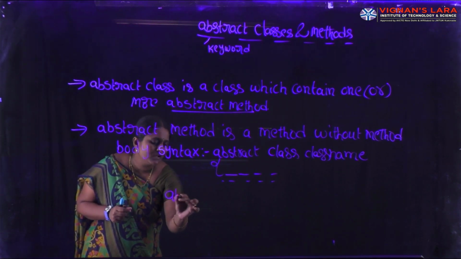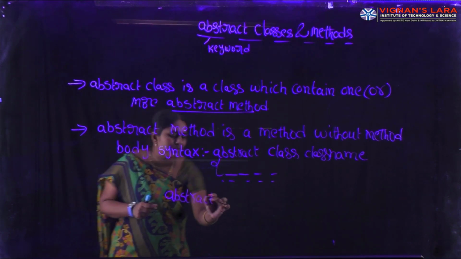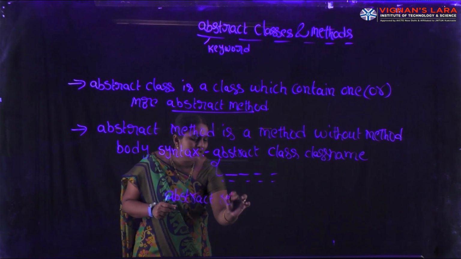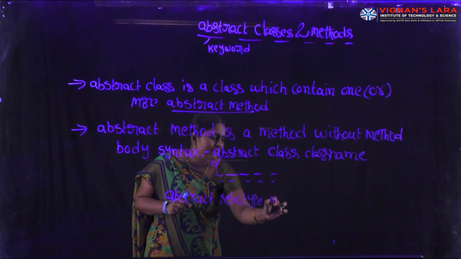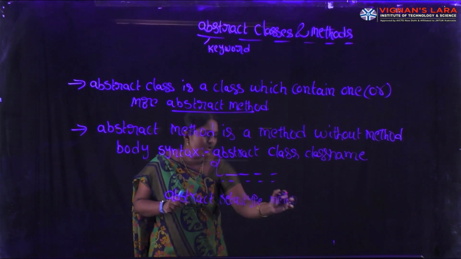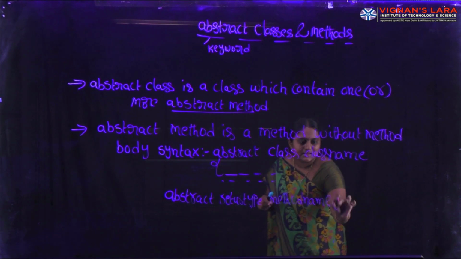What is the syntax for declaring a method? Generally, the syntax for method declaration is return type, method name, parameter list.